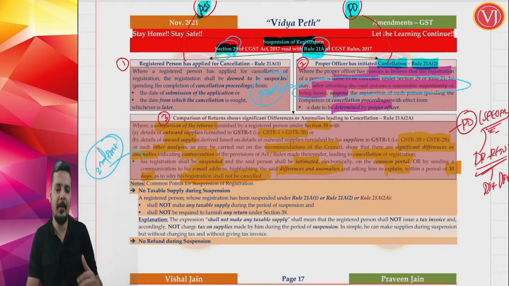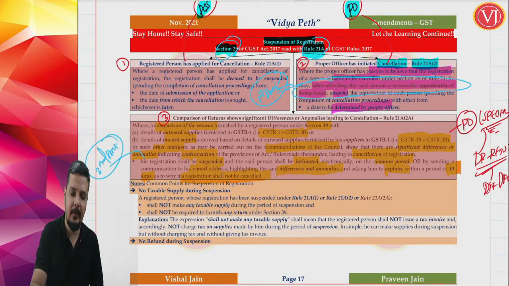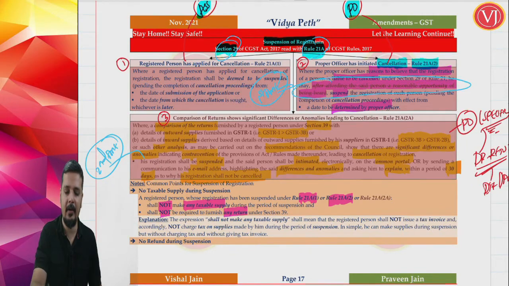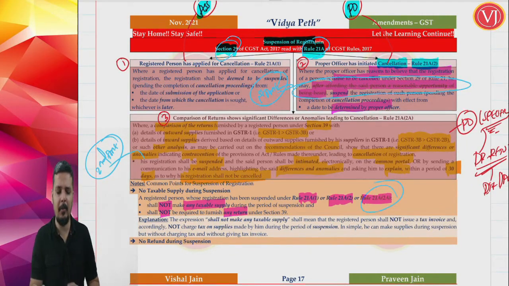And the consequential amendment is everywhere: during suspension you cannot make any taxable supply, and you are not required to file any return. So you cannot make a supply with a tax invoice. You cannot file any return. Previously what was covered was only rule 21A1, rule 21A2. Now they have also covered rule 21A2A, the new point.